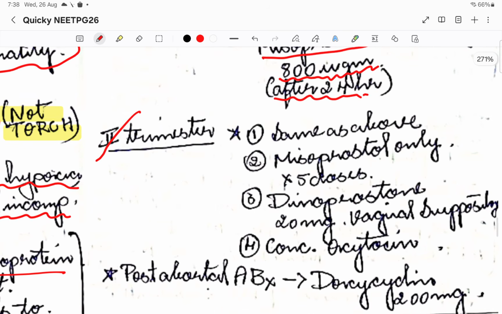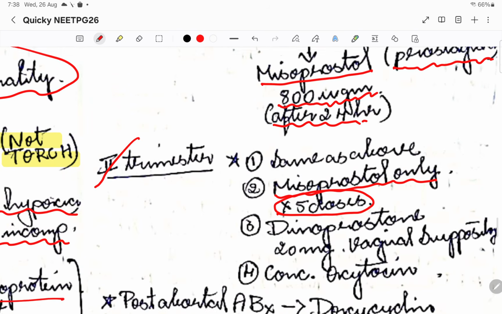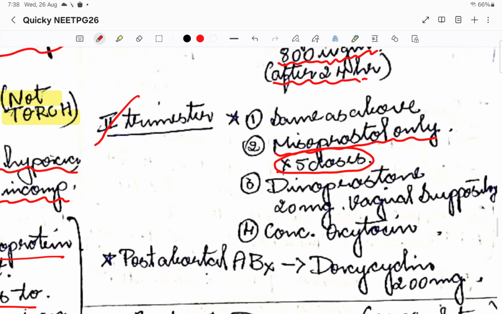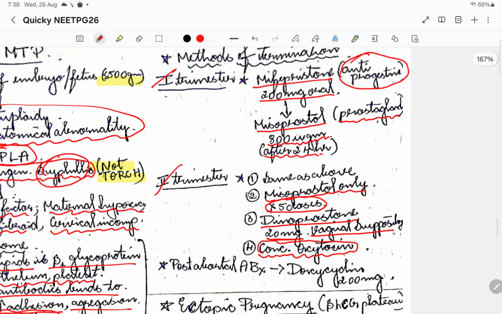If there is a second trimester, what we are going to do is the same as above, or we are going to go for misoprostol only, for 5 doses. So here we had used mifepristone; in the second trimester we can go for only misoprostol management also. And also we are going to go for dinoprostone to ripen the cervix, as a vaginal suppository, which is 20 mg. And also we can go for concentrated oxytocin to induce the labor. So that is the management of termination.